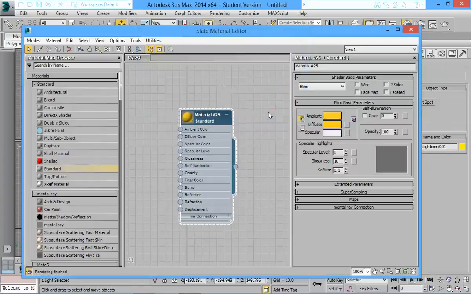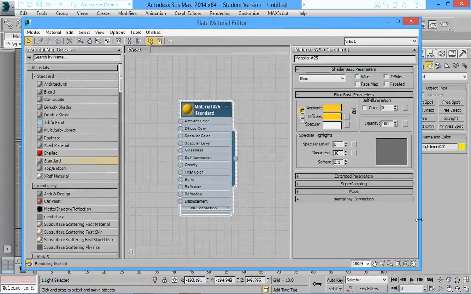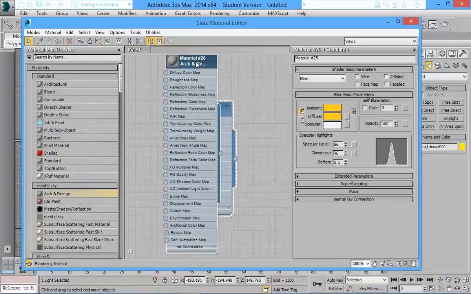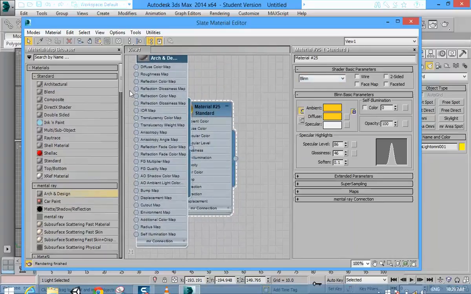Ask questions if you don't understand anything. I'm not expecting you to follow since I'm recording this. And then my highlight is something that is very sharp. In the types of shading, you can have heaps and heaps, especially if you use mental ray materials. If I actually went here and chose a mental ray type of renderer, just to show you, look at the number of maps available in a mental ray.